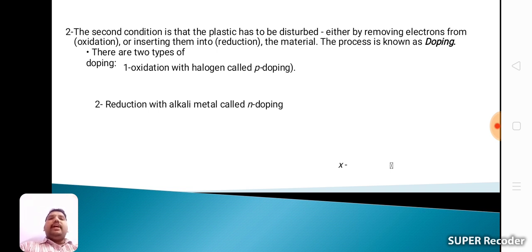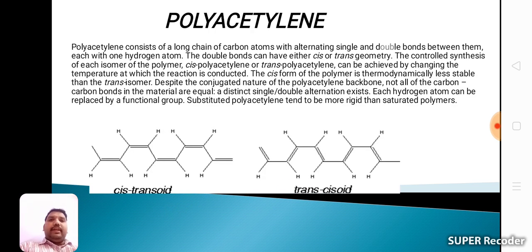There are two doping techniques. One is oxidative doping, where halogens are used as the dopant material, which produces p-doping. The other is reductive doping, where alkali metals are used as the dopant material, which produces n-doping. That is p-doping and n-doping.